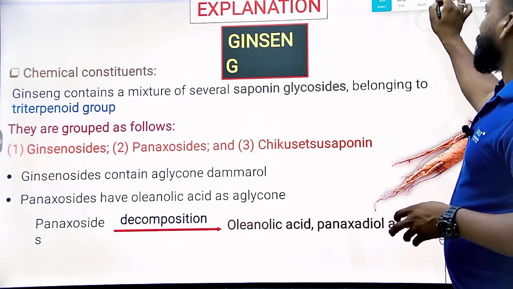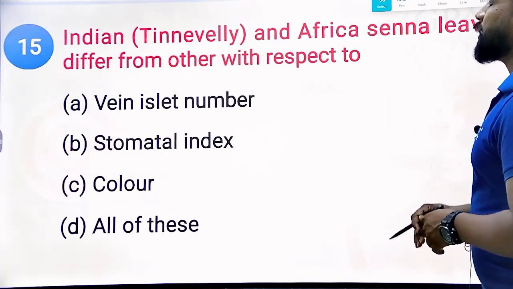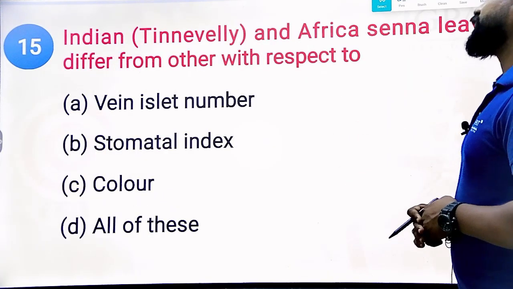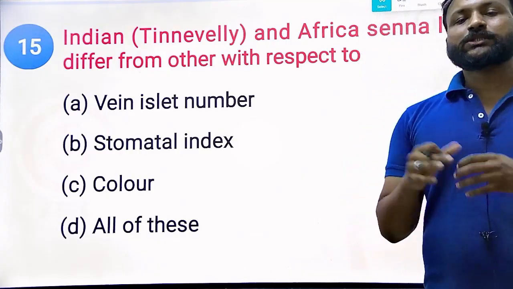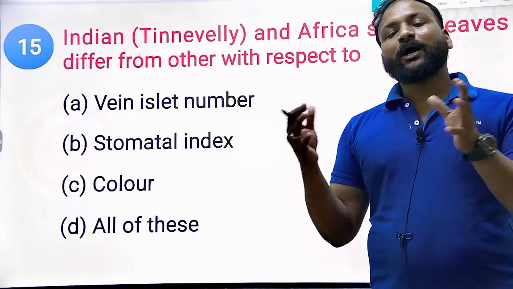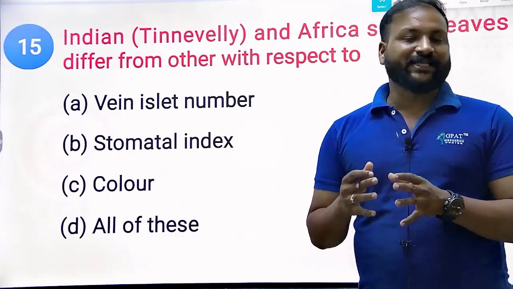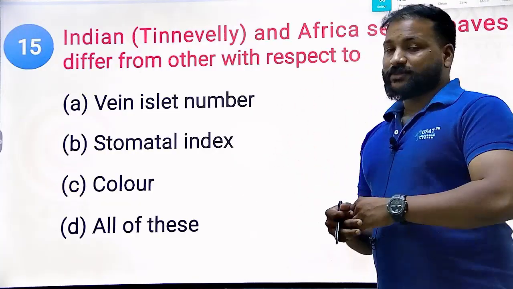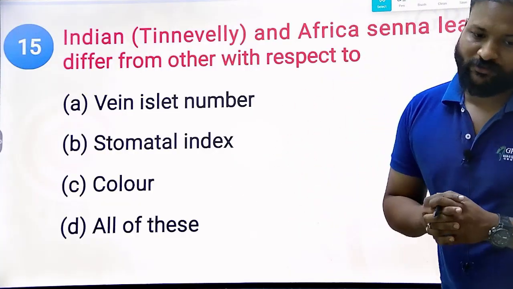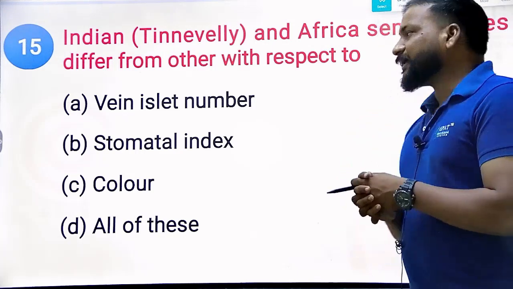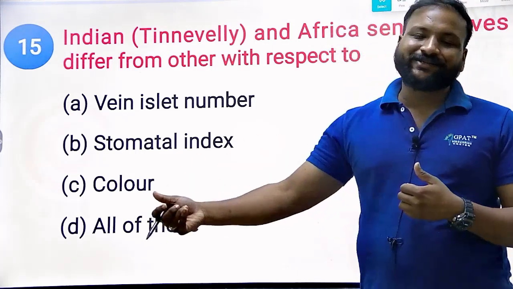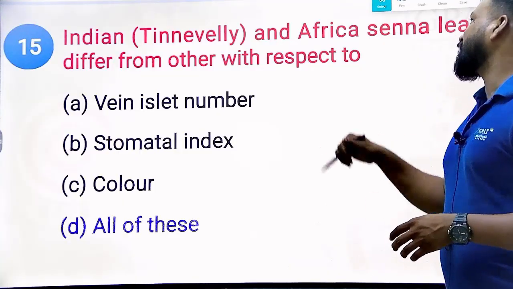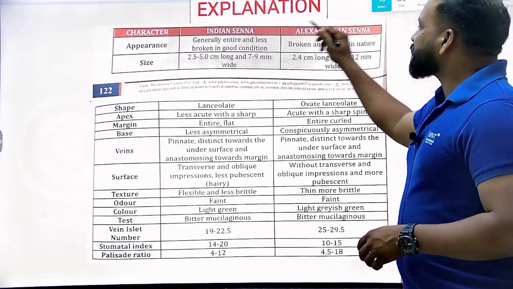Yes. Next question. Indian Tinnevelly senna and Alexandrian senna differ with respect to what? What is the major difference? How can we differentiate Indian senna from Alexandrian senna? Vein islet number, stomatal number, color, and all of this. So what will be the right answer? Obviously, if they are two different species, ultimately they differ in almost all features. Okay, the appearance will be different.